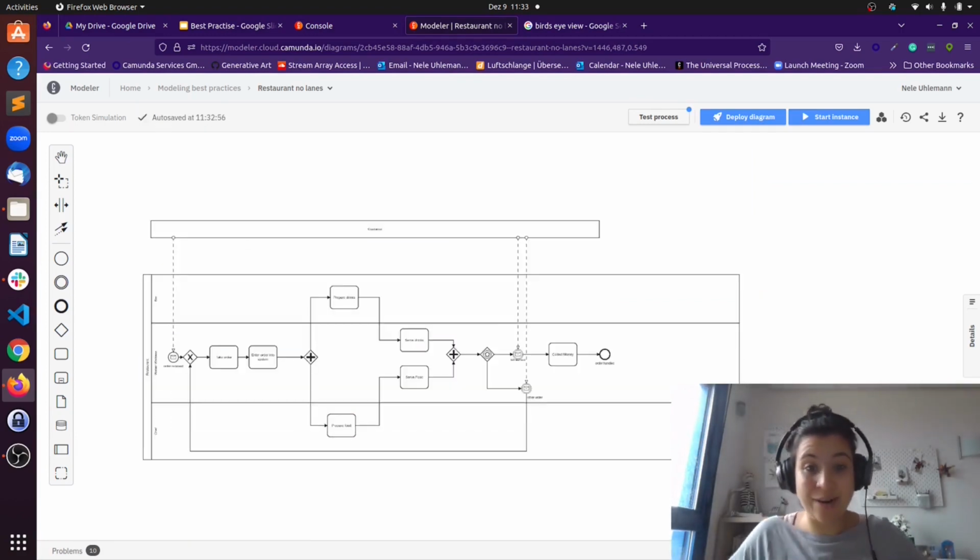Okay, perfect. Now I'm quite happy with this as a strategic process model. What did I really do? First of all, I removed the collapsed pools with the roles because I don't need them anymore. I reintroduced lanes, also